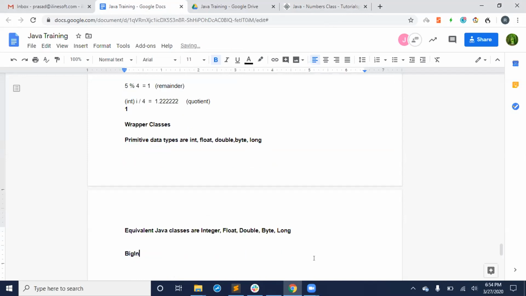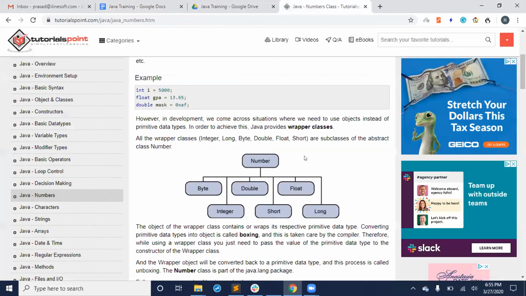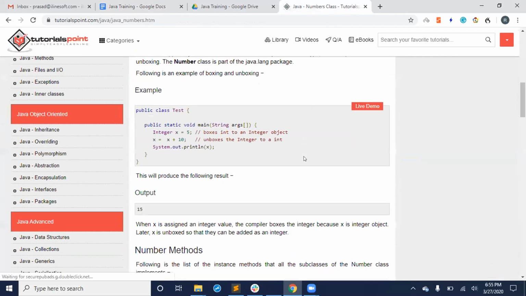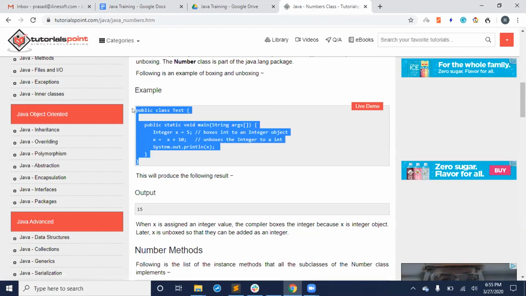I'm not going to teach that now, because if I go into that level, it might be overboard. I'm going to teach big integer and big decimal later on, but it will be useful. So these are called wrapper classes. And you can practice this specific program very nicely. Boxing and unboxing.